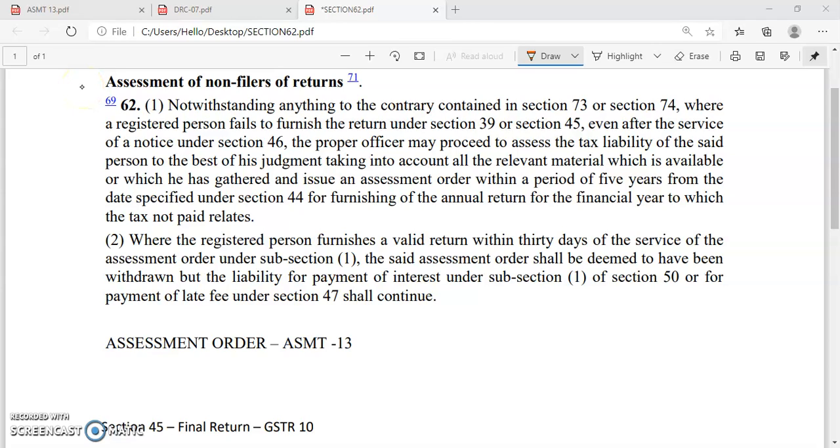Hello friends, in this video we will discuss section number 62 of the CGST Act that is related to assessment of the non-filers of the return. Before discussing section number 62, we will discuss section number 46 of the CGST Act.